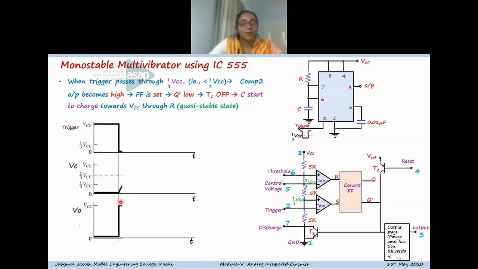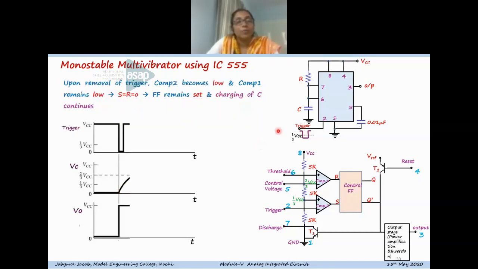So here you can see the waveforms, the output waveform at the set condition. When the trigger signal crosses 1/3 VCC, the output of the 555 timer goes high. That is, it is changing from 0 to VCC. And now we can see at this point, because of the transistor T1 becoming off, the capacitor will start its charging process. And this determines the quasi-stable operation.